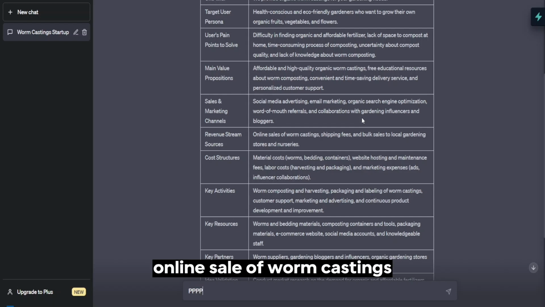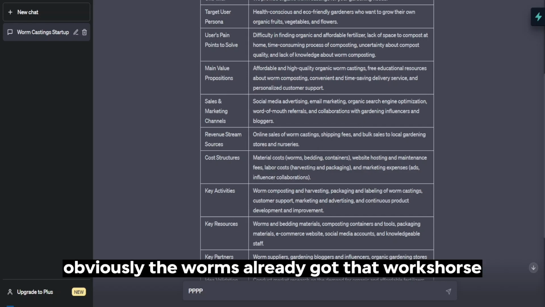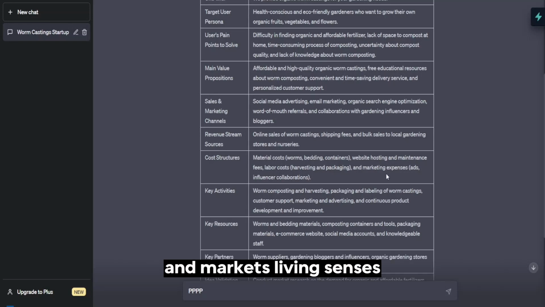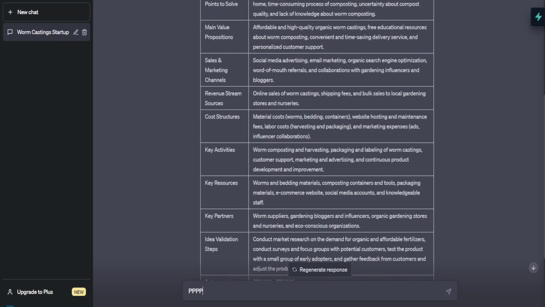Revenue stream sources: online sale of worm castings, shipping fees, bulk sales to local garden stores. Cost structure: obviously the worms I've already got, website hosting and maintenance, I've sorted that, labour costs, that's all me, and marketing expenses. Haven't done any of that yet.